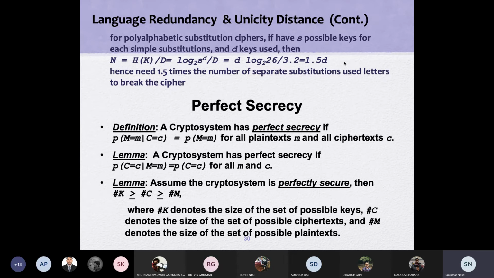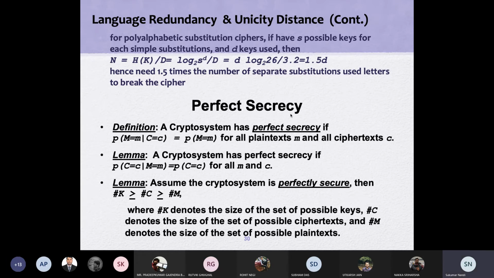So today we will start a very important property from these derivations, which is perfect secrecy. First, we have three sets. Set 1, the plaintext. Set 2, the ciphertext. Set 3, the key set.